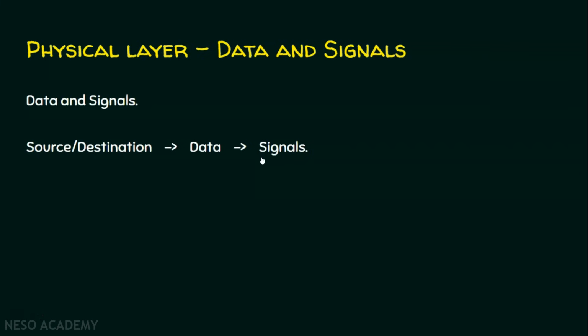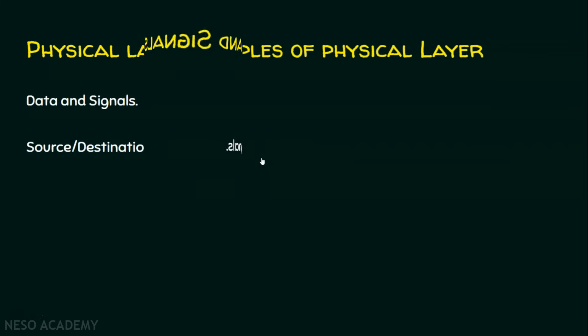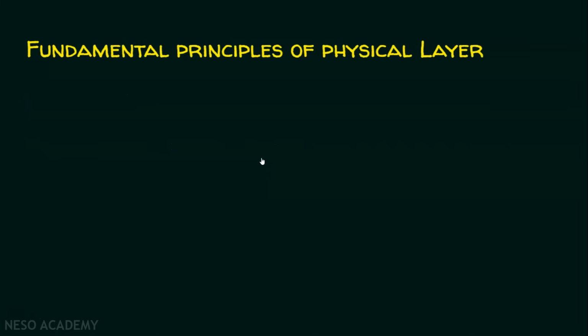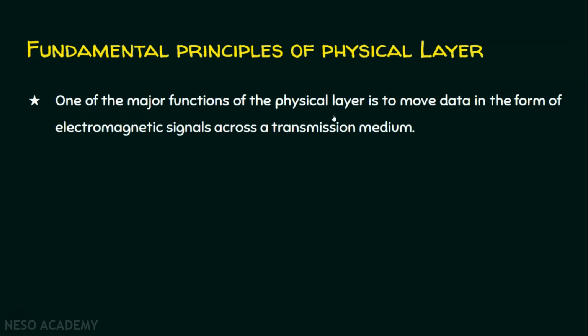Let's have a look at the fundamental principles of the physical layer. In the fundamental principles of the physical layer, we have 4 important points to be dealt with. Point number 1: one of the major functions of the physical layer is to move data in the form of electromagnetic signals across a transmission medium. If there is a sender and a receiver, we have a transmission medium, and whatever data is generated by the application or the user has to be converted into electromagnetic signals, and only these electromagnetic signals are going to be placed on the transmission medium. To the user it is data, but to the transmission medium, it should be signals.